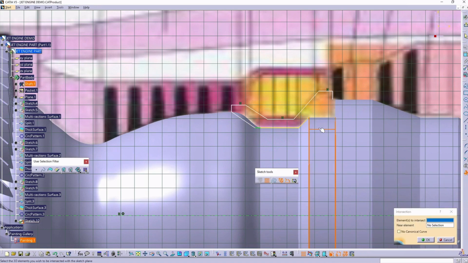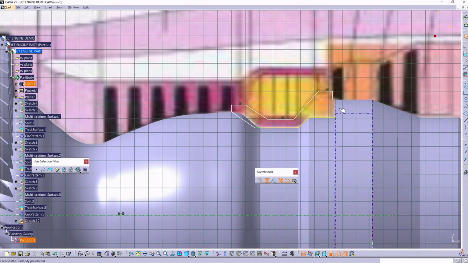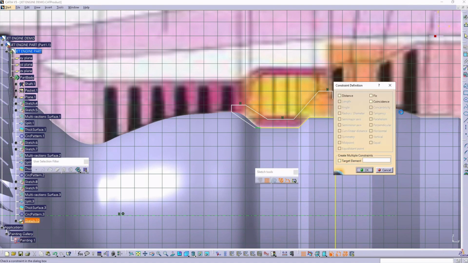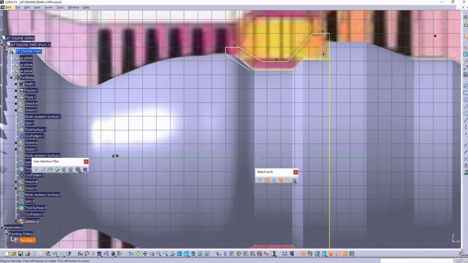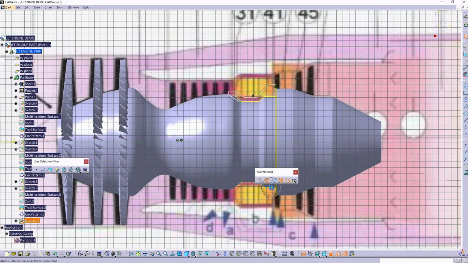We can project a visible edge, but in this case we're going to use the Project 3D option and complete our profile. Be sure to trim any additional lines that are not part of your final profile.